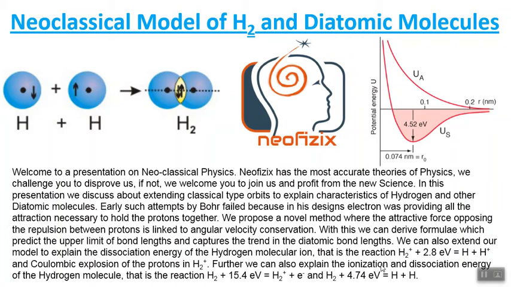Further, we can also explain the ionization and dissociation energy of the hydrogen molecule. That is the reaction H2, which is the hydrogen molecule, plus 15.4 electron volts ionizes it, which gives H2+ plus one free electron, e-. And the reaction H2, the hydrogen molecule, plus 4.74 electron volts gives rise to two free hydrogen atoms, H plus H.